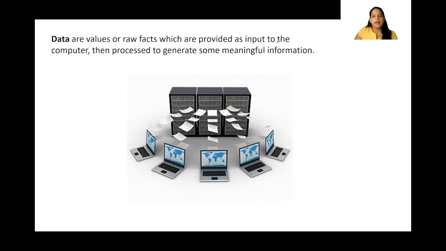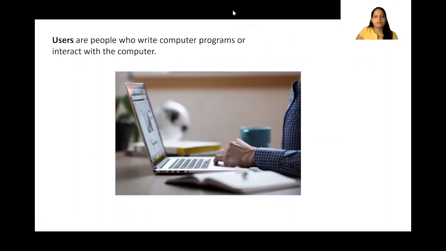And the last term which we are going to learn is very important. All these are important. Without one, it is not possible for a computer to work. Next one we are going to see is users. Users are the people who write computer programs or interact with the computer. What is the difference between these two sets of people?